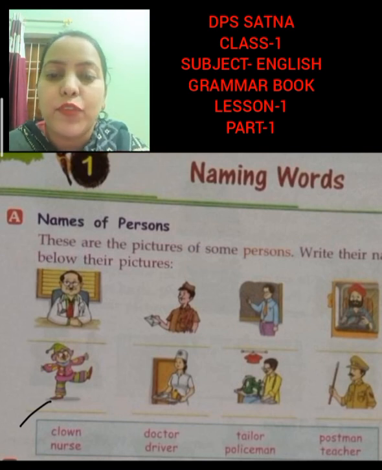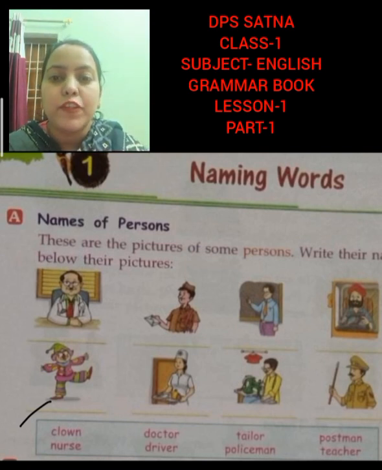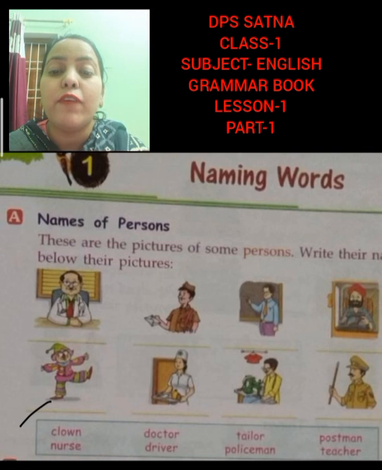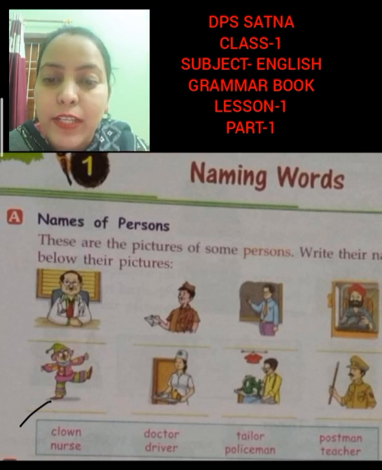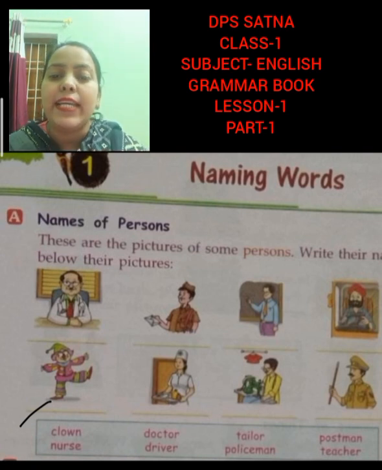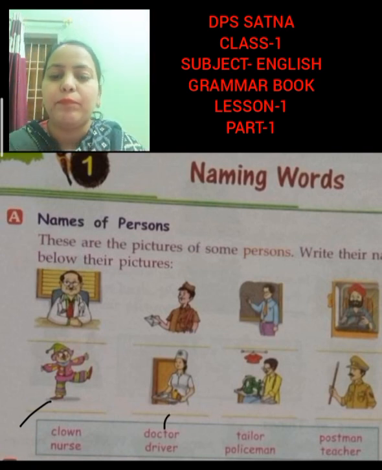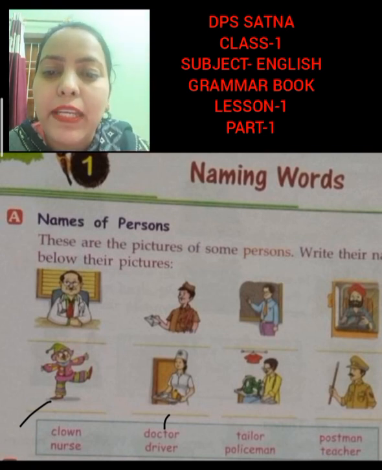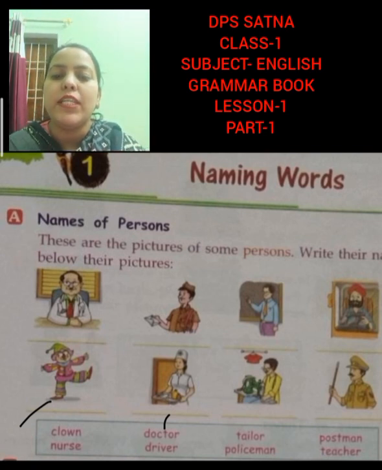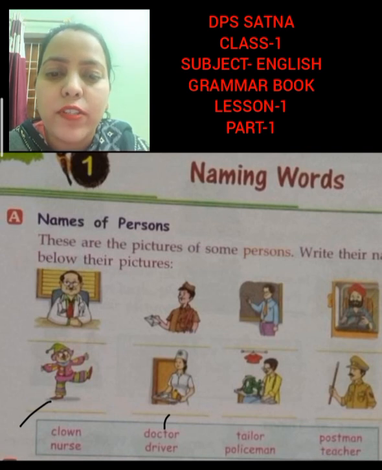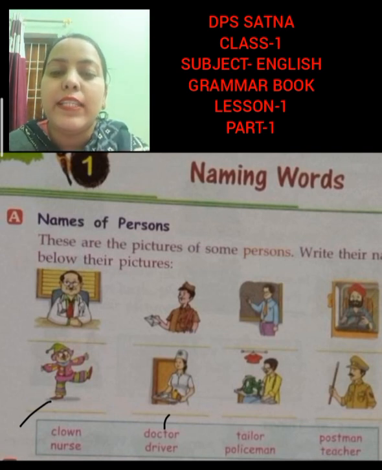So now we have to give the name. The first picture is of which person? Can you tell me? Is it a clown? No. Is it a doctor? Yes, it is a doctor. So, number 1, write this spelling over here, D-O-C-T-O-R, doctor. Now, the second picture is of which person?